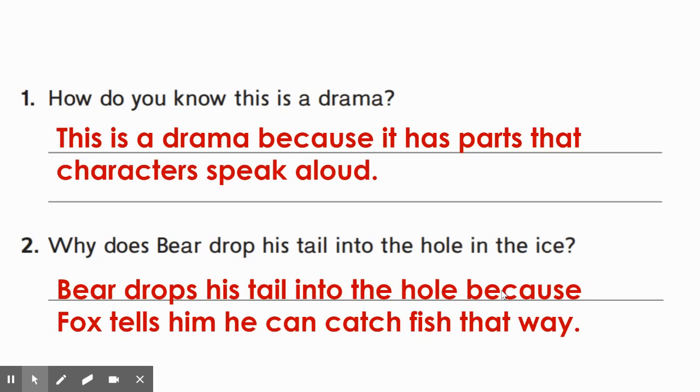So, second graders, I hope you noticed that I went back to the text and underlined or circled the exact place where I could find my answer. It's important that you do that in your story to show that you can prove there is text evidence to support your answers. Press pause if you need to, and then play when you're ready to move on to number 3.